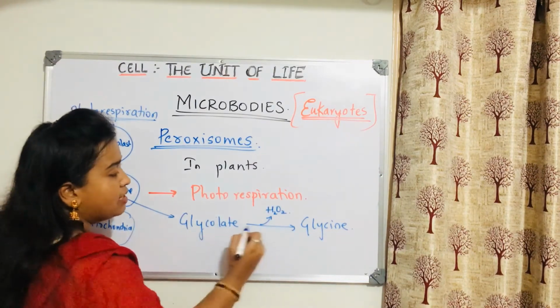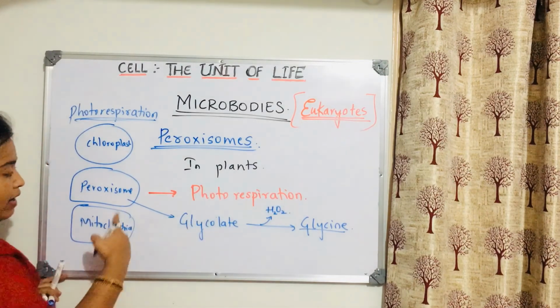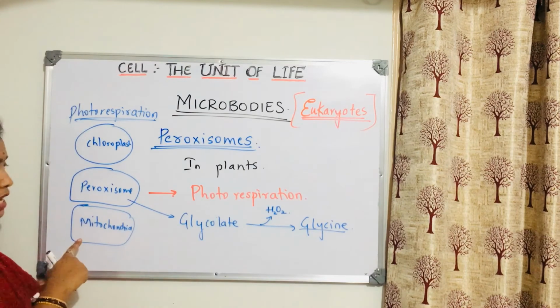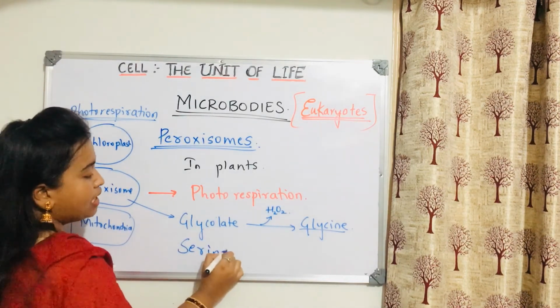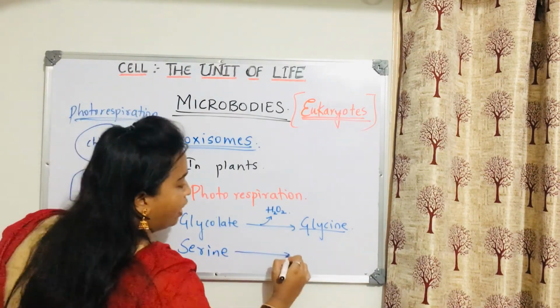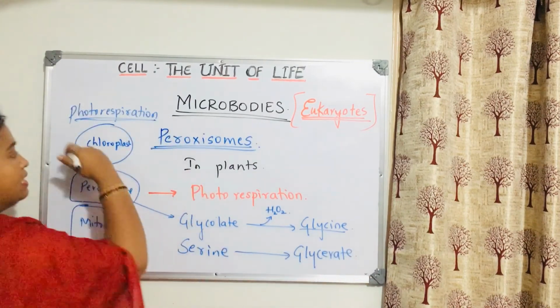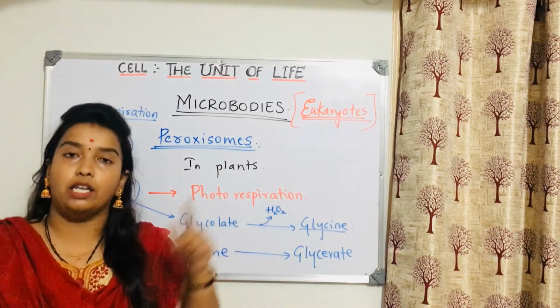So glycolate is converted into glycine in the peroxisome and glycine will enter the mitochondria. In the mitochondria, glycine becomes serine. Serine will come back to the peroxisome again. And serine is converted into glycerate. And then glycerate again forms RuBP and the cycle continues.